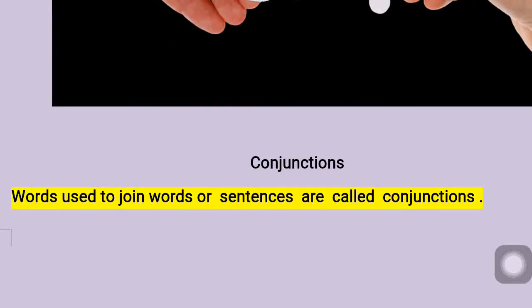Just a small note: words used to join words or sentences are called conjunctions, isn't it? In a shortcut way, I just highlighted it to remember, okay, to make it easier for you. Join words or sentences, the words that are used. Starting I showed you, no: and, or, because, for. So these are all the words that are used to join words or sentences. They are called conjunctions. That means they bring together the sentences.